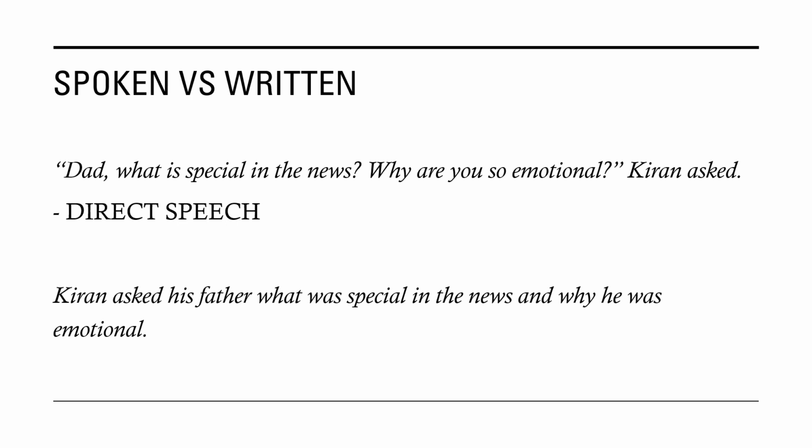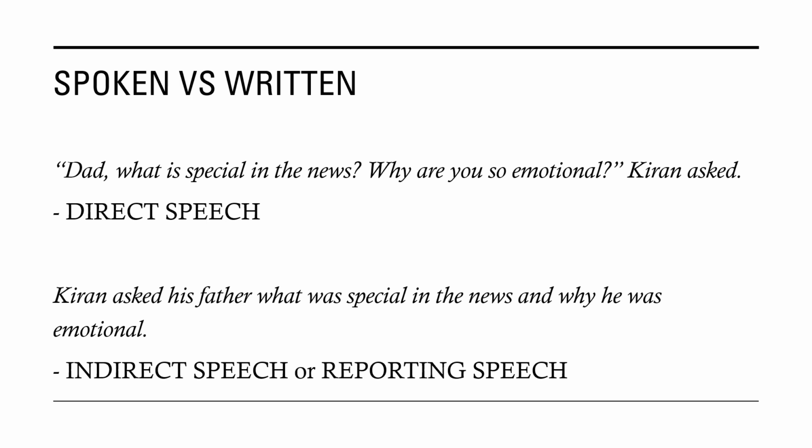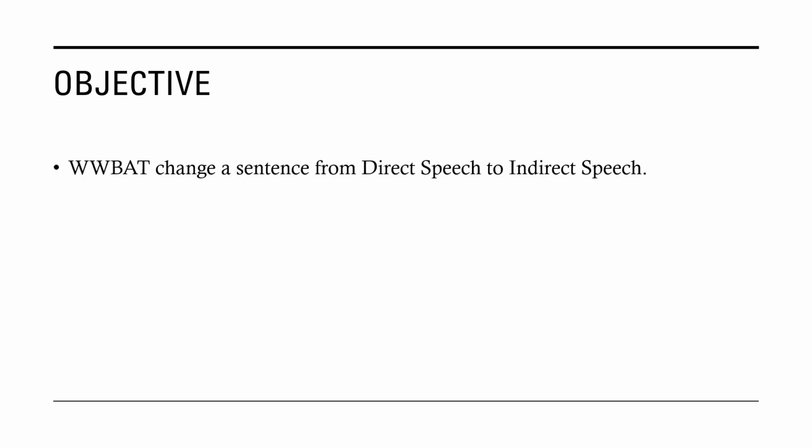The first part where Kiran is asking his dad, and the sentence is within a quote and an unquote, is called the direct speech. And the second sentence, where I have changed it to say what Kiran was telling his father, is called indirect speech or reporting speech. How do we do it? That is our objective today. We will be able to change a sentence from direct speech to indirect speech.